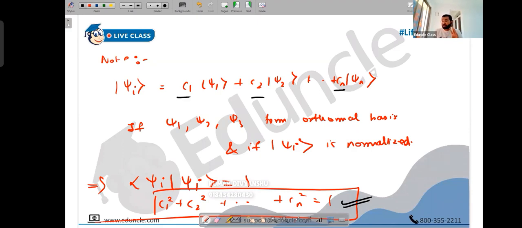The problem is, what if the coefficients C that I give you are complex numbers? I've told you since the beginning that scalars can be complex numbers. Then you need to remember that when you apply this normalization condition, you're actually calculating a bra vector.